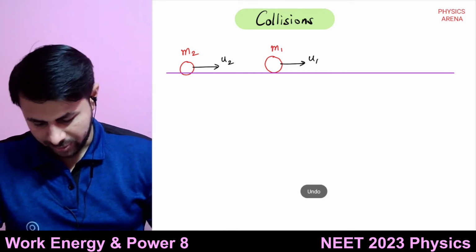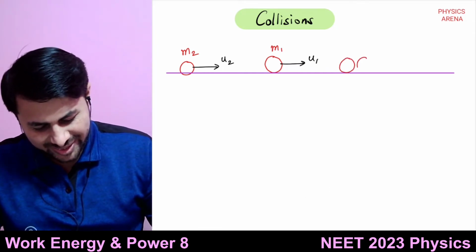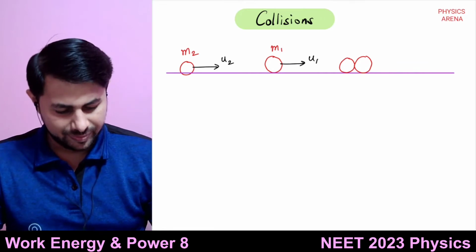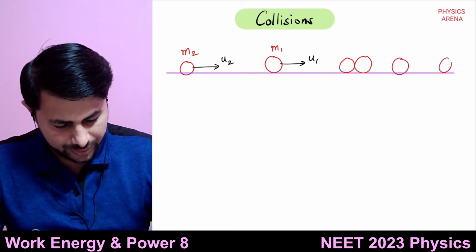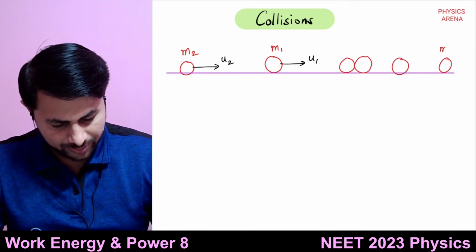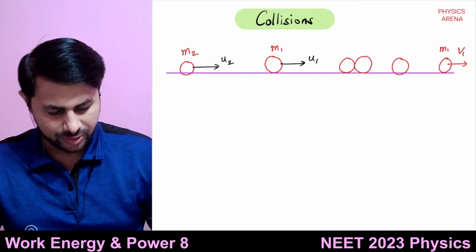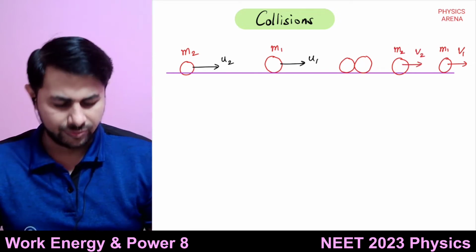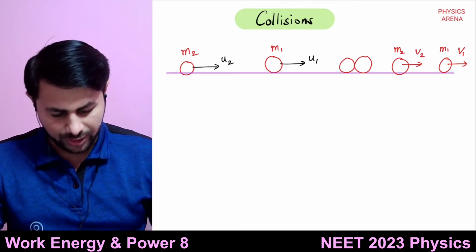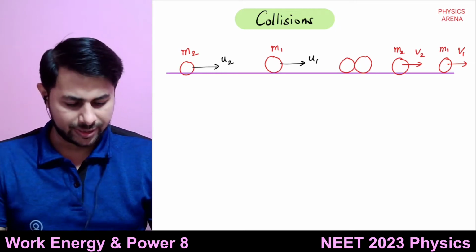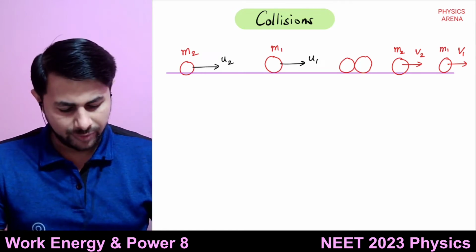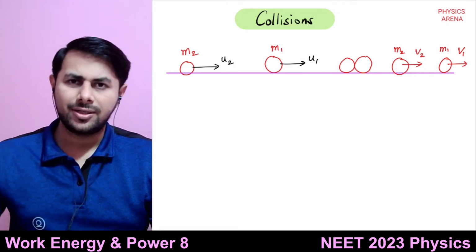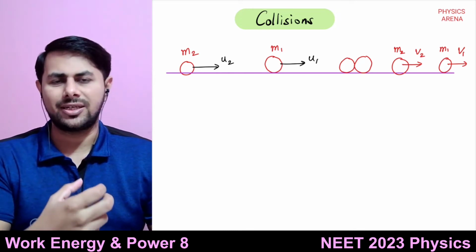Of course the color will not change, so they collide here. They exert forces onto each other and then they separate. Now the first one, m1, moves with a velocity of v1, and m2 moves with a velocity of v2. If they are moving in the same direction, what will happen? The velocity of m1 will increase, because m2 is pushing it in the same direction as that of movement.